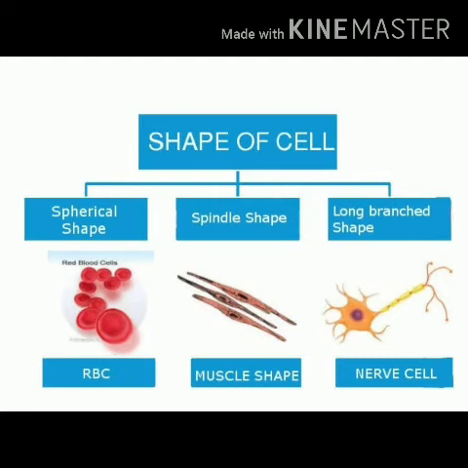Just now I told you that the different shapes are as per the functions they perform. Let's take the example of a nerve cell. A nerve cell is long and branched so that it can receive and transfer messages between the brain and other body parts, which helps to control and coordinate the working of different parts of the body. So remember, students, the different shapes of cells are according to the function they perform.